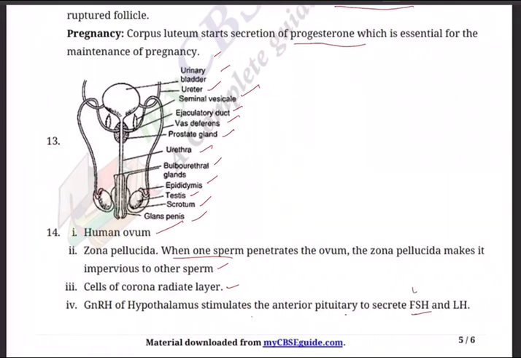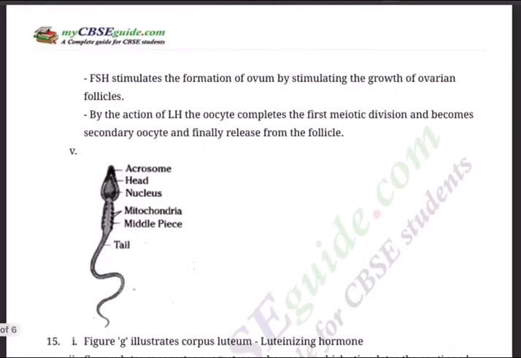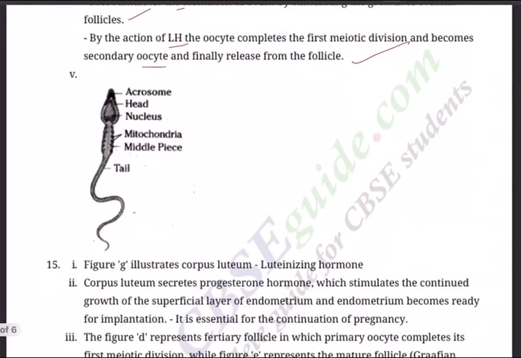Then GnRH of hypothalamus stimulates the anterior pituitary, and that releases two important hormones, follicle stimulating hormone and luteinizing hormone. FSH, as the name suggests, stimulates the formation of ovum by stimulating the growth of ovarian follicles, primary follicle, secondary follicle, tertiary, like that. By the action of LH, luteinizing hormone, the oocyte completes the first meiotic division and becomes a secondary oocyte, and finally is released from the follicle.